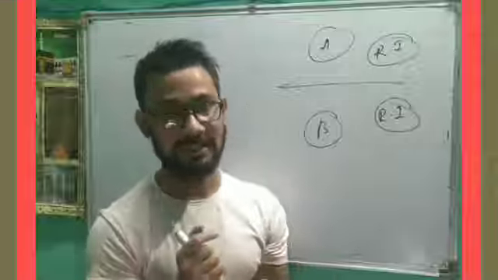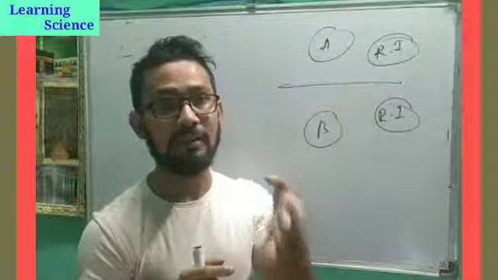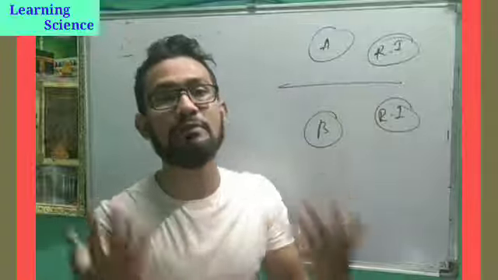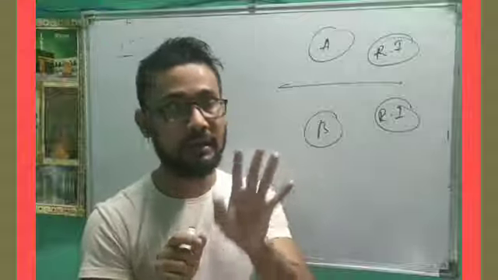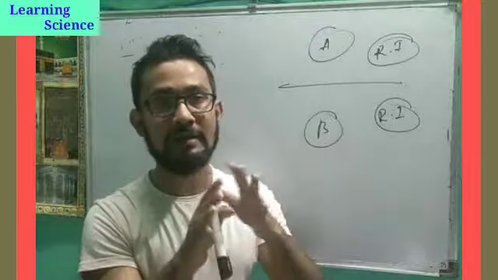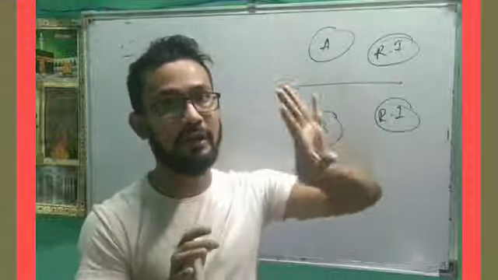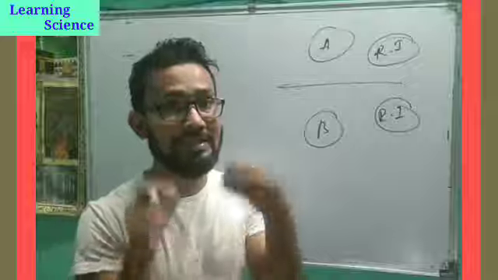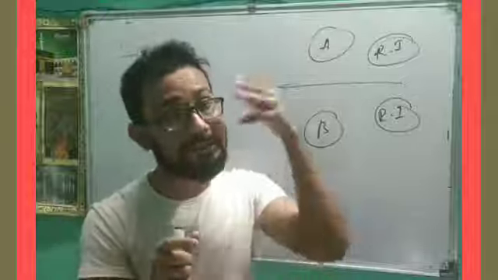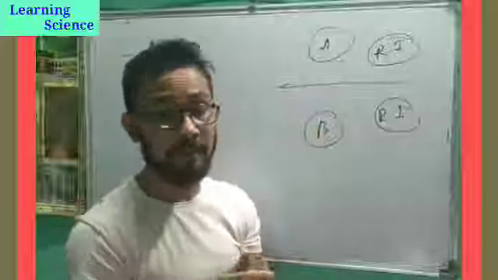Simply, if the light is traveling in the same medium, the light will travel in a straight line. If the refractive index is the same, then the medium is the same. Now there is a question: if different types of glasses are there, the refractive index will be different, as all glasses are not made of the same thing. If you are talking about the same kind of glass, the refractive index is the same, so light will travel in a straight line. Very good.